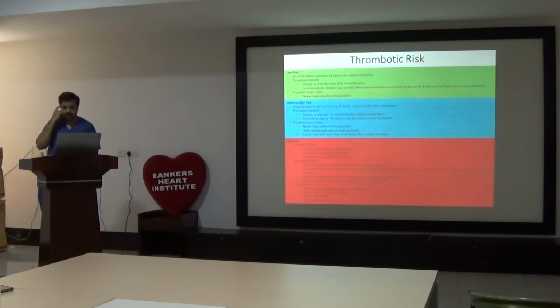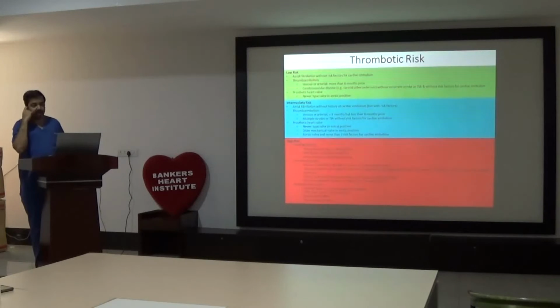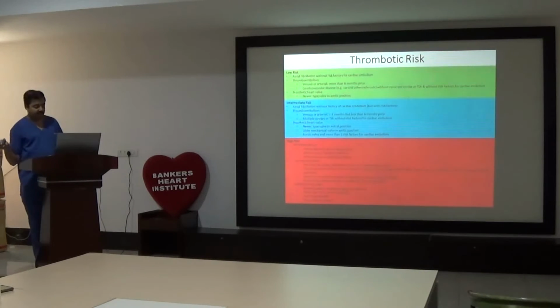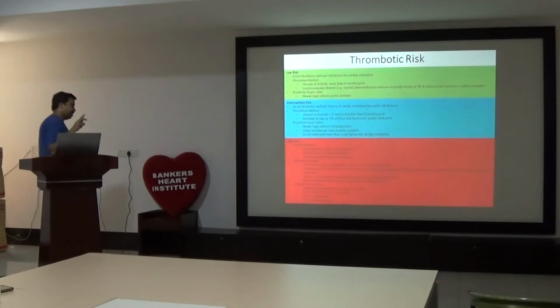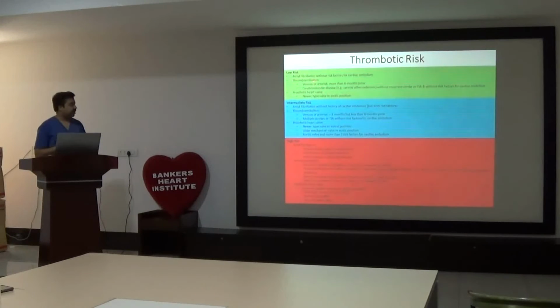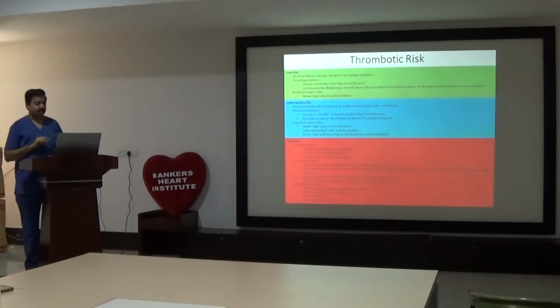Low risk: atrial fibrillation without any risk factor for cardiac embolism. Risk factors for cardiac embolism are mitral valve disease, spontaneous echo contrast in LA, dilated LA, atrial appendage clot. Atrial fibrillation without these risk factors comes under low thrombotic risk.